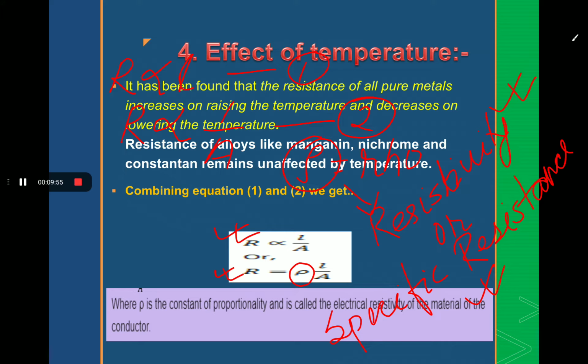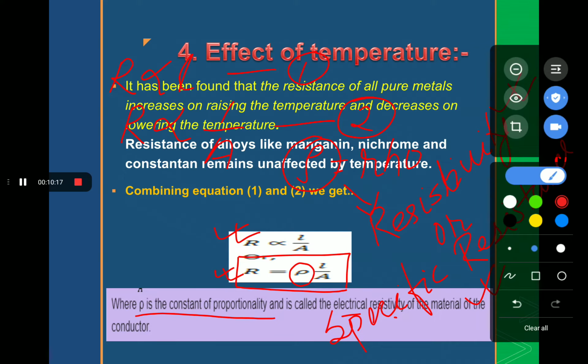This is the formula we use to calculate the resistance of the conductor or to solve numericals, that is R is equal to rho L by A, where rho is a constant of proportionality and it is called the electrical resistivity of the material of the conductor. So this is the formula for the resistance.